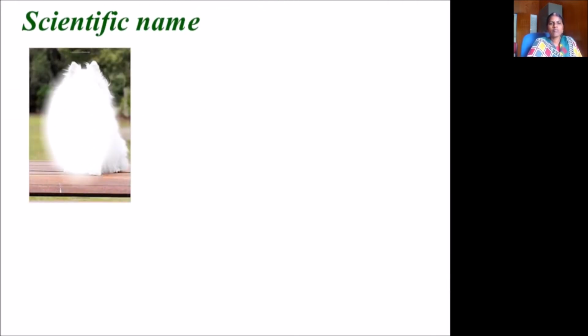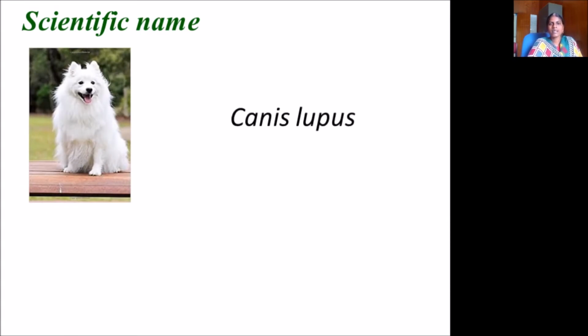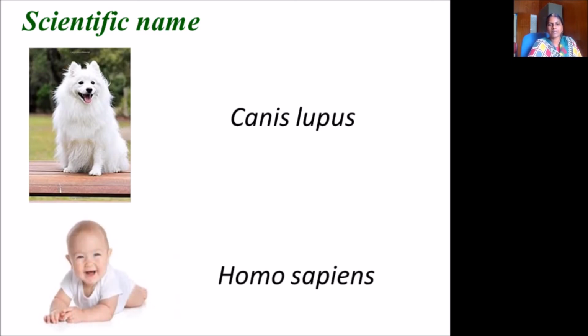The scientific name of this dog is Canis lupus, and for human it is Homo sapiens. You can see two parts of the word, and both are written in a slanted way, which means italics. The first letter of the first word is capital, and the other letters are small. Here also you can see the first letter is in capital.